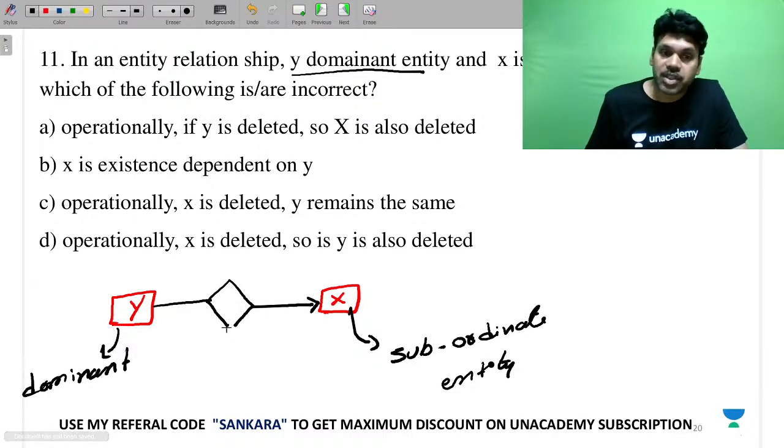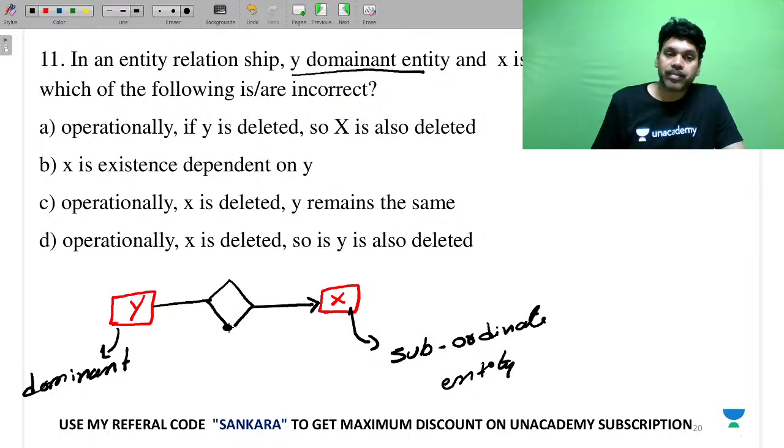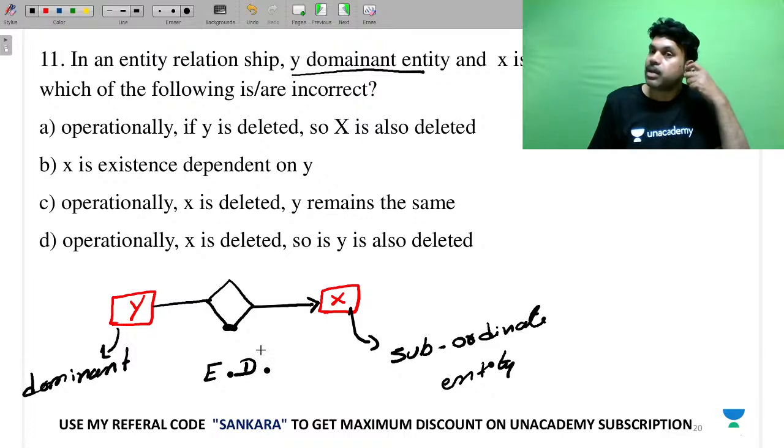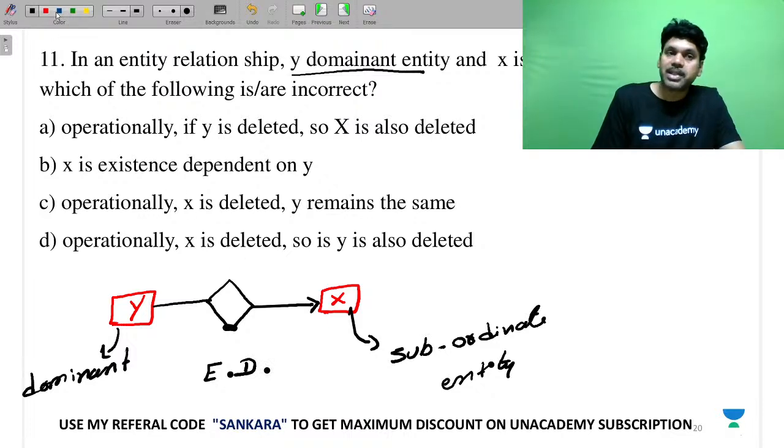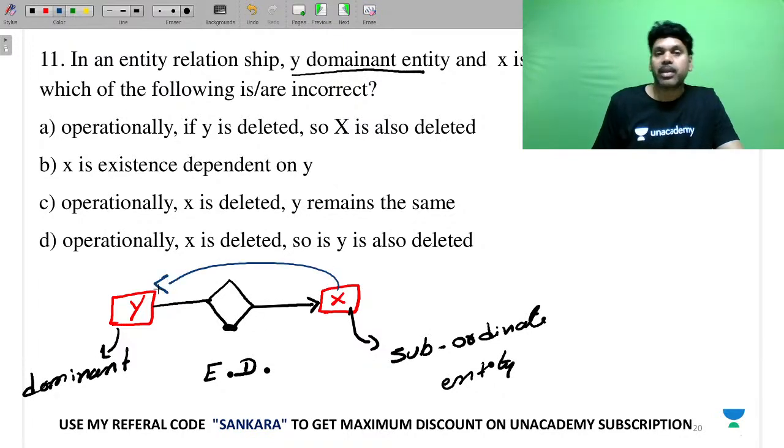So this situation is called what? Existence dependency. What is the meaning? Here, X completely depends on Y. Without Y, there is no use of X. That's the meaning. X is existence dependent on Y. Yes, this is correct.